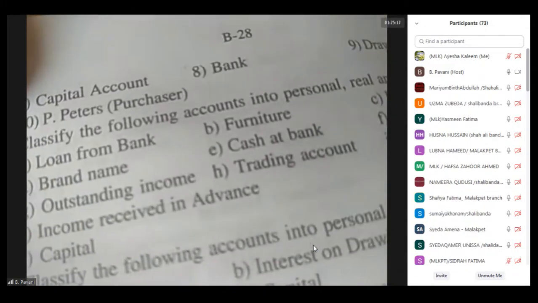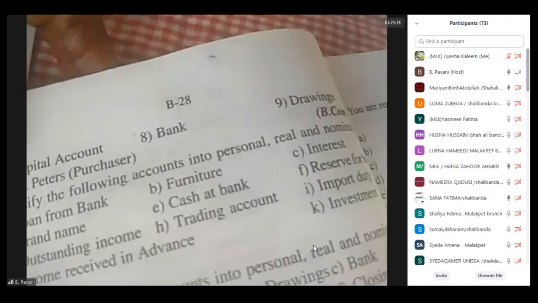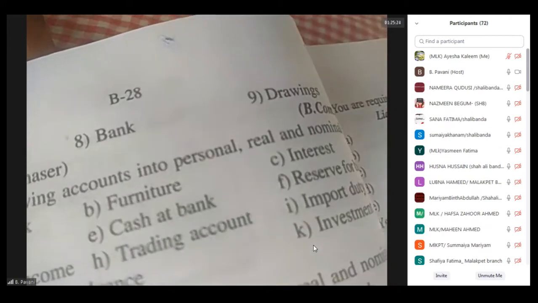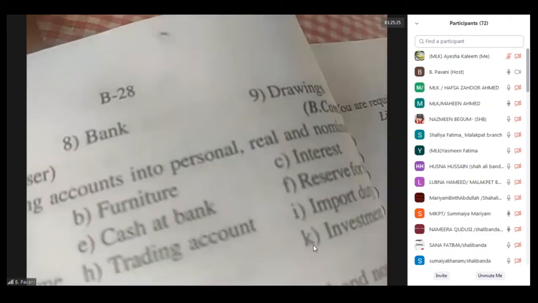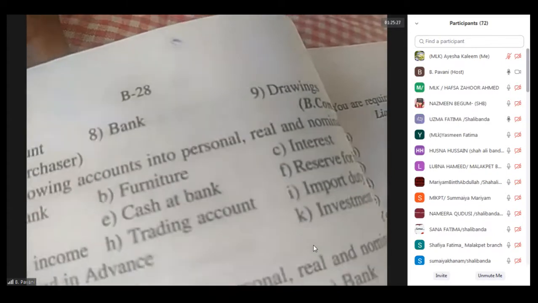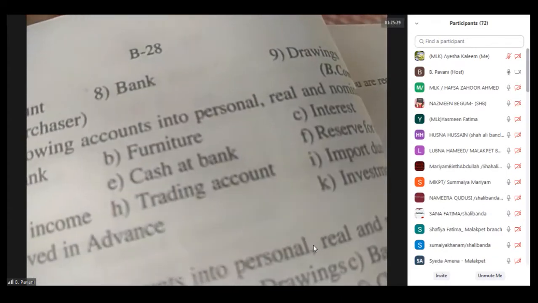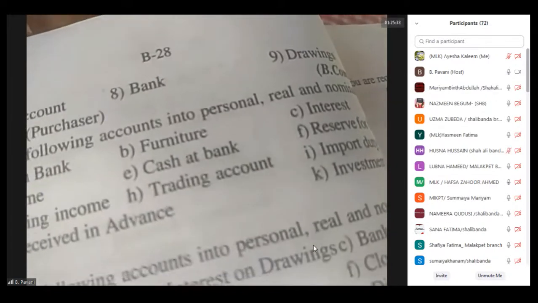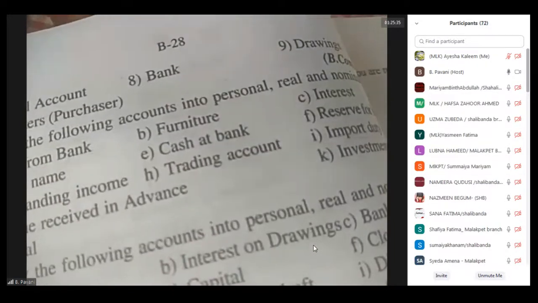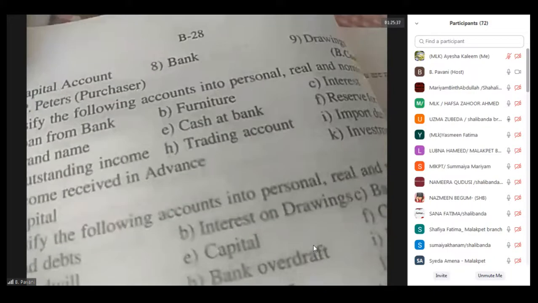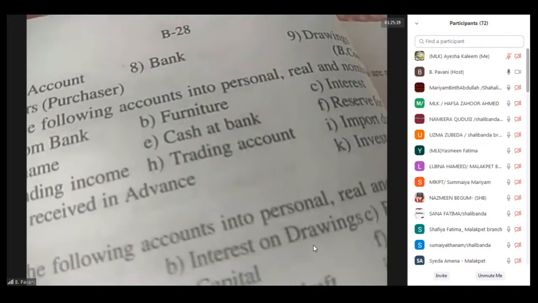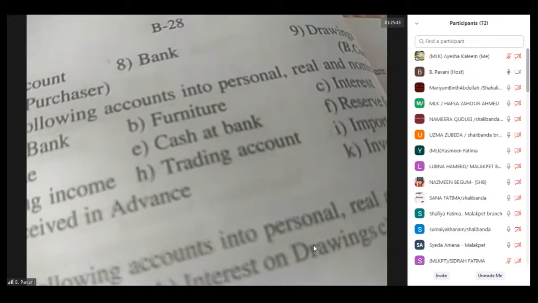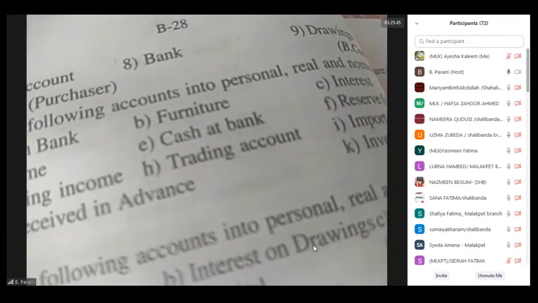The next is furniture. Real account. Interest. Three options are there, one by one you say. Coming to interest, nominal account, which is nothing but we can treat it as an expense or an income.